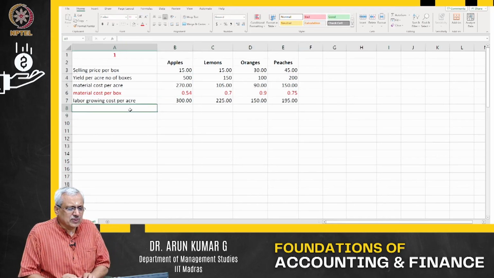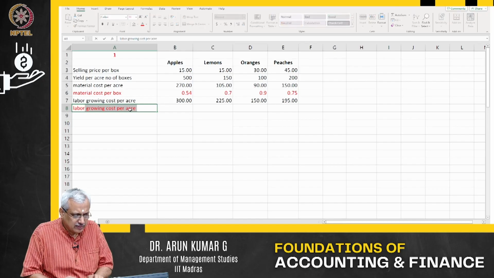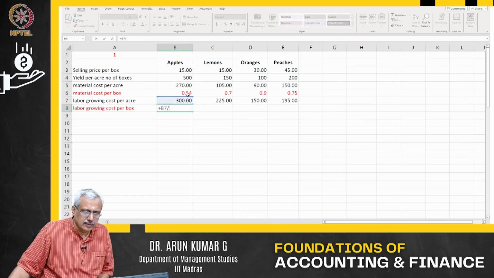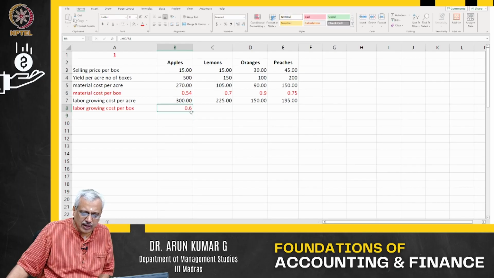Same way, let us convert it to per box. What is the labor growing cost per box? I am just converting it to per box in this particular case.